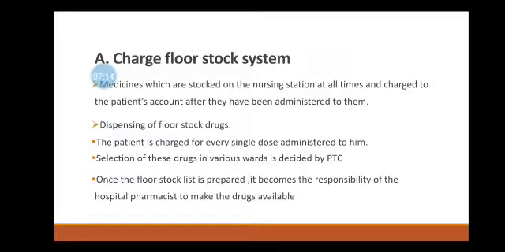The ultimate decision of which drugs are to be placed on the ward's nursing station is that of the pharmacy and therapeutics committee, since the committee is quite conversant with the requirements of the patients within the hospital. The hospital pharmacist conforms to the norms laid down by the committee and makes available the required drugs. The selected list is constantly being reviewed by the pharmacy committee for necessary revision. The selection of the drugs is need based.